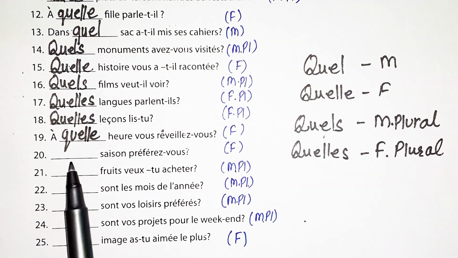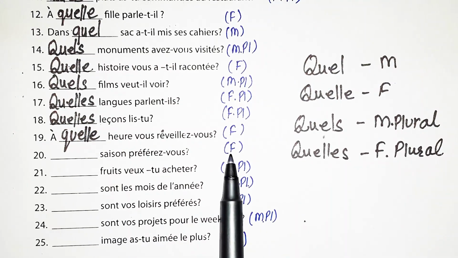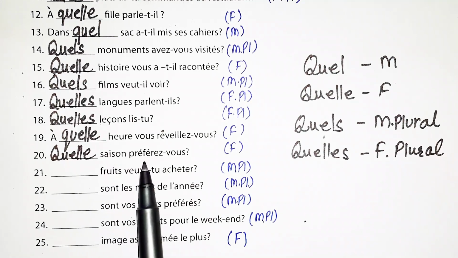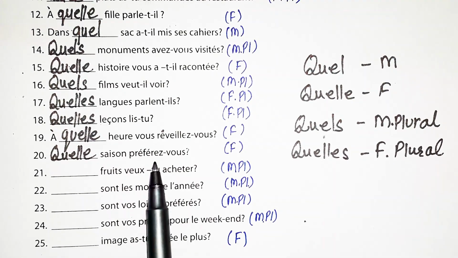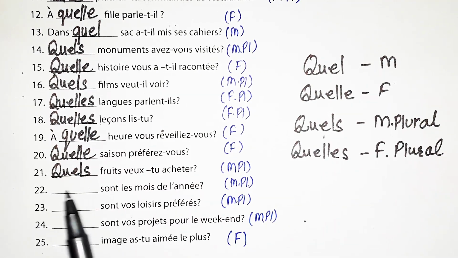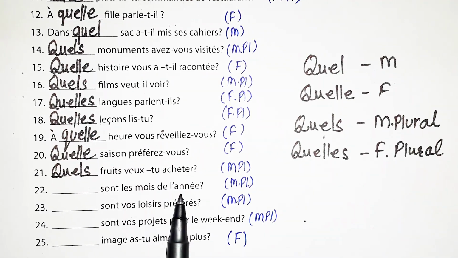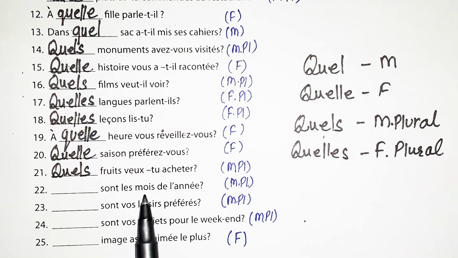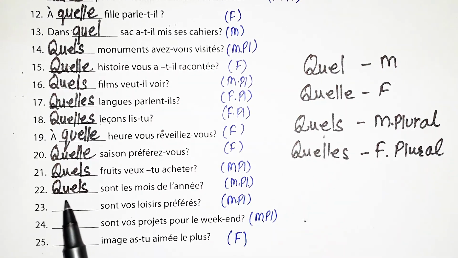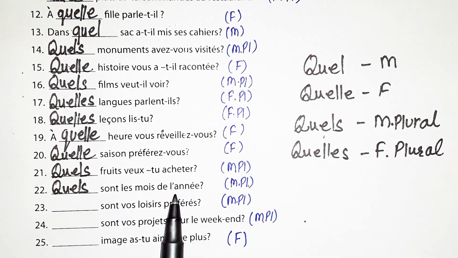Now the next one is dash saison préférez-vous? Again saison is feminine singular. So we'll go with the feminine singular case. Quelle saison préférez-vous? Which season do you prefer or like? Quels fruits veux-tu acheter? Which fruits do you want to buy? Dash sont les mois de l'année? Mois is masculine plural. So we'll go with the masculine plural case. Quels sont les mois de l'année? Means what are the months of the year?